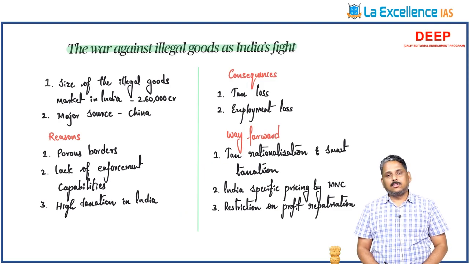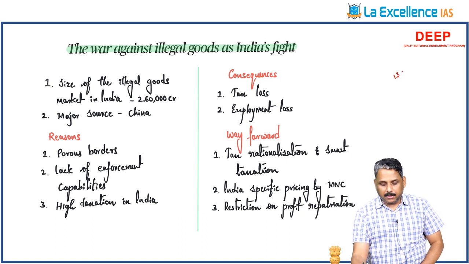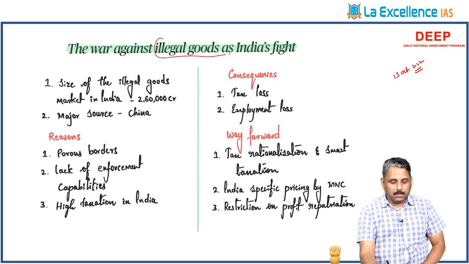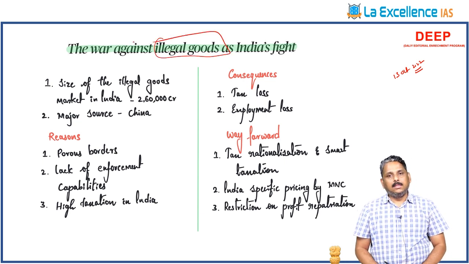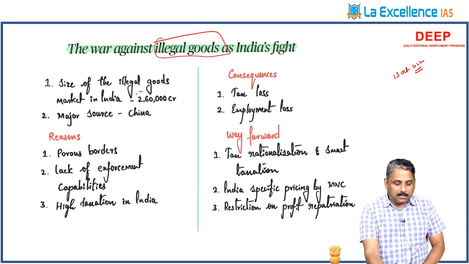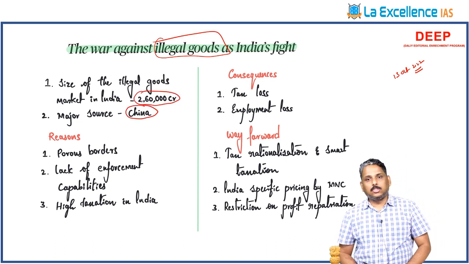Let us start the discussion on today's editorial, that is 13th October 2022. The first article for discussion: the war against illegal goods. What are the illegal goods? These are the smuggled goods which have not paid the taxes in India. These are cheaper, that's why Indians are looking at them. In this case, the market size is close to 2,60,000 crore rupees. The major source of these goods is China.